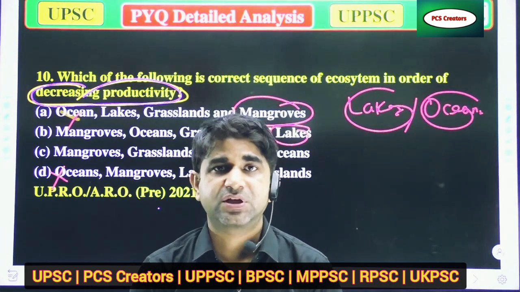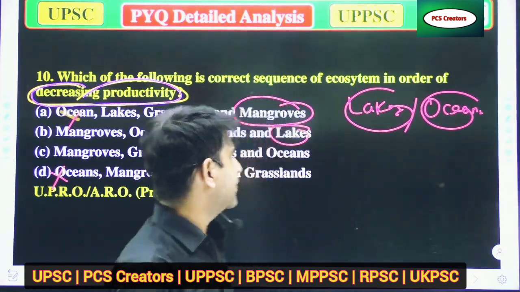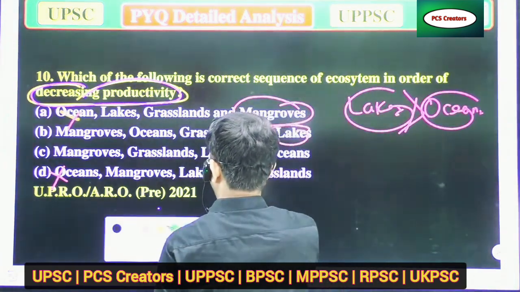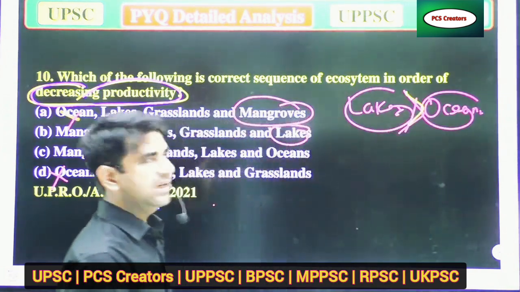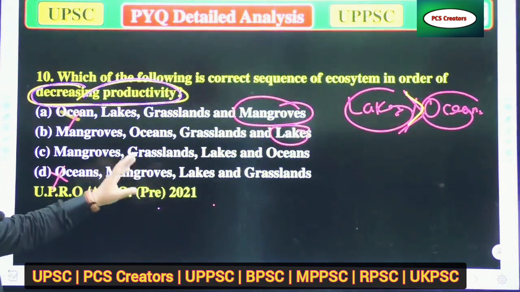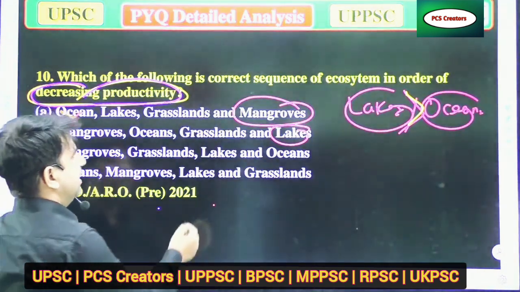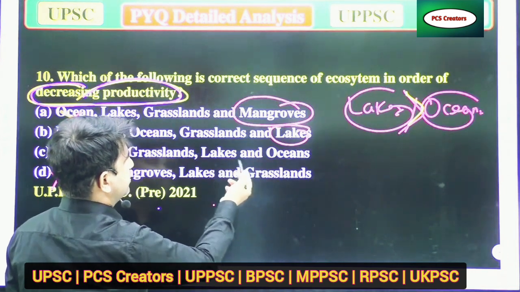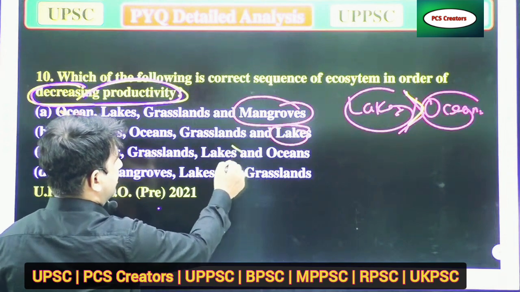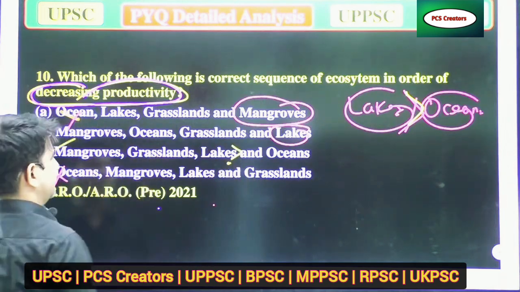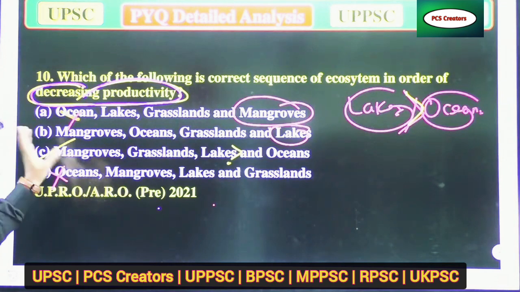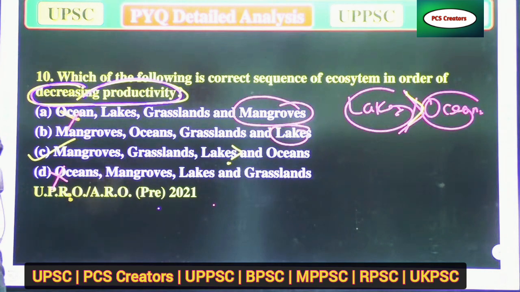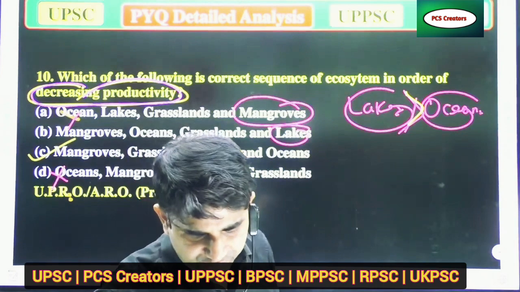When there is a huge area, its productivity will be less. So we can say that the ocean has less productivity than lakes. In these options, lakes are before ocean, so that will be the correct answer. The correct sequence will be: mangroves have the highest productivity, then grassland, then lakes, and then oceans. These are the correct sequence of that question.